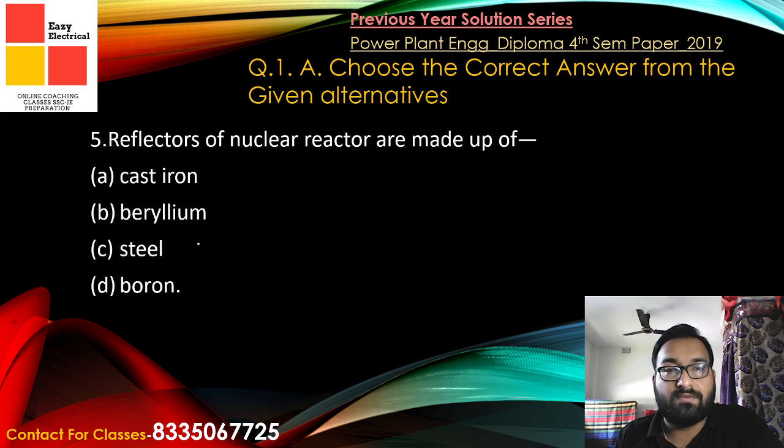Now going to the next question: reflectors of the nuclear reactor are made up of. What are the materials used for reflectors? Generally beryllium. We can use graphite also. For reflectors in a nuclear reactor we can use graphite as well as beryllium.